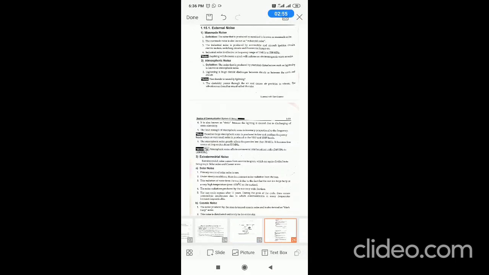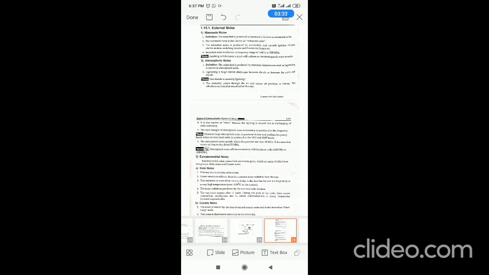Man-made noise. It is a noise that is produced by mankind. It is also known as industrial noise. It is produced by automobiles, aircraft ignition circuits, electric motors, switching circuits and fluorescent lamps. Its frequency lies between 1 MHz to 500 MHz. Atmospheric noise is a noise that is produced by electrical disturbances such as lightning and thunderstorms. Lightning is a huge electric discharge between clouds or between earth and clouds.